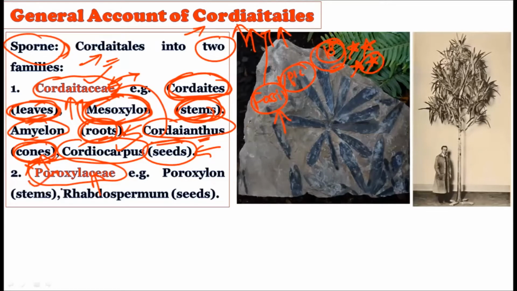While the second family is the Poroxylaceae, and this Poroxylaceae shows Poroxylon, which is nothing but the stem, and Rhodea spermum, which is nothing but the seed. All this fossil record we have with us, and it can be divided into two families, Cordaitaceae and Poroxylaceae. And the one important point you already know about these two plants is that the Cordaitaceae members were reported from India, but the members of the Poroxylaceae family are not reported from India.